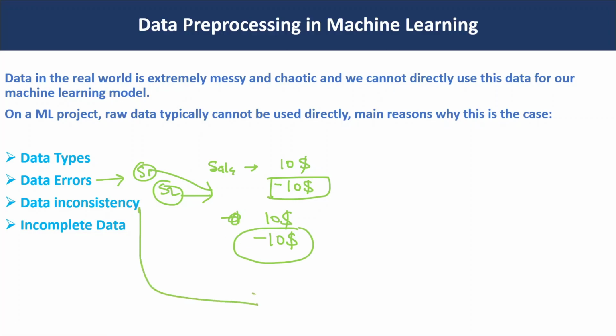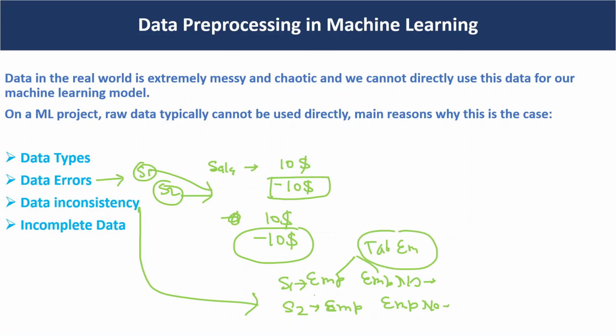And data inconsistency. I am collecting the employee and employee number from the X1 source, and also from the X2 source. I am collecting two columns from the employee table in source 1 and the employee table in source 2.